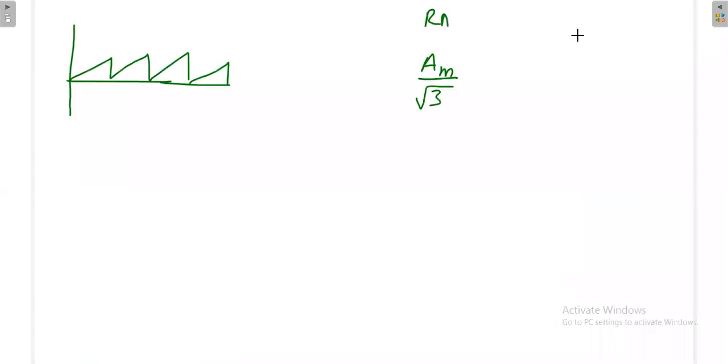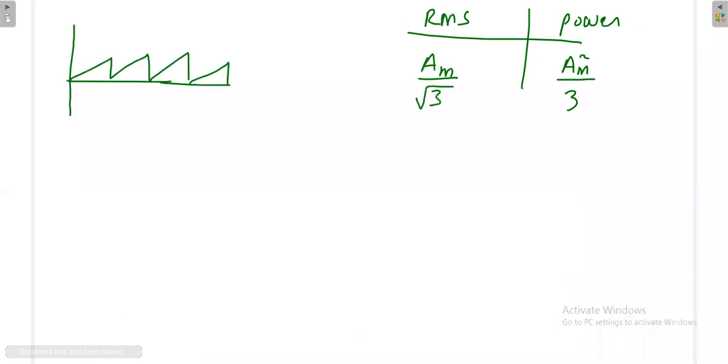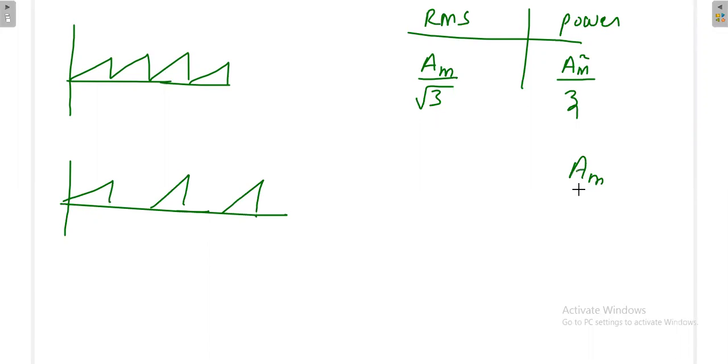So I will extend this. Suppose if you are having a triangle like this, your RMS value is AM divided by root 3. This is your RMS value. Then what is the power? The power is equal to AM square divided by 3. Suppose if they are giving like this alternative cycles alone, then what would be the power? The power would be AM square divided by 6. Then what would be the RMS value? AM divided by root 6.